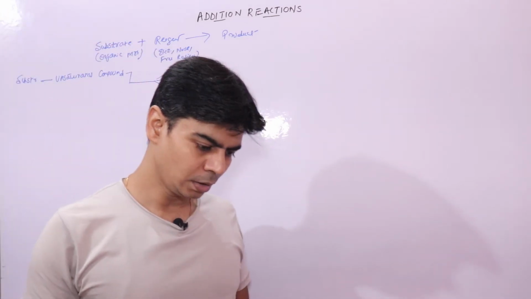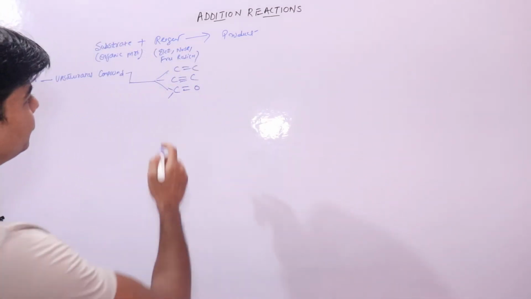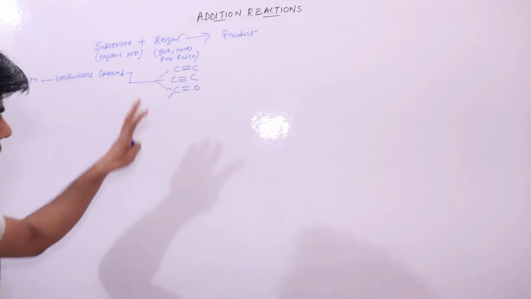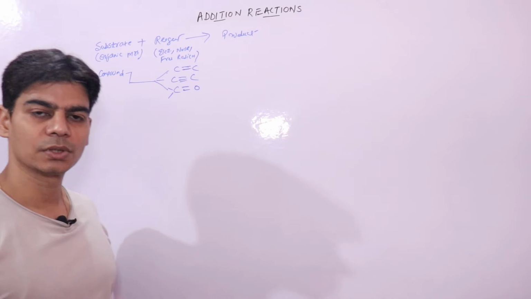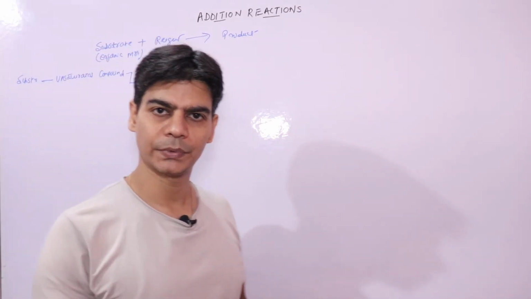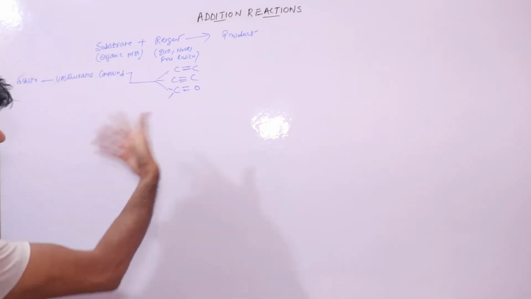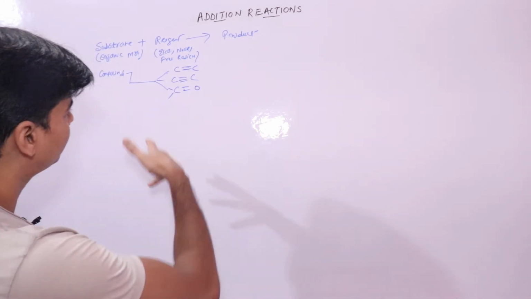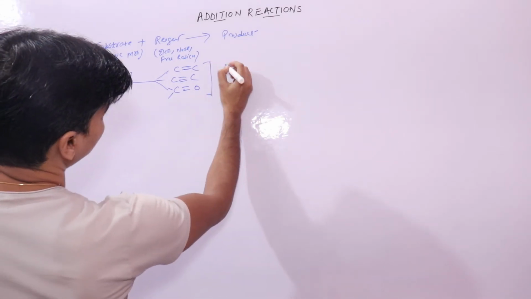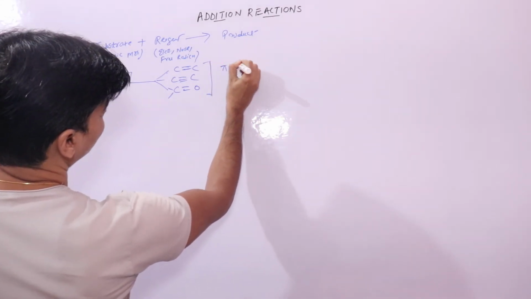So basically if you see, there is one common thing in all these three types of compounds. All these three types of compounds have a pi bond, and we know all these compounds have a sigma bond. So all these have one thing in common, that they have a pi bond.